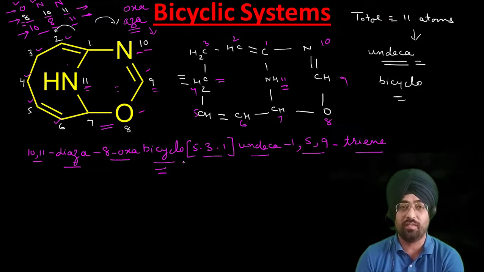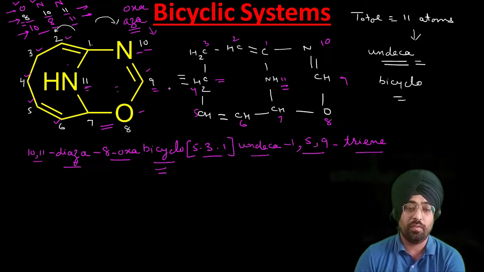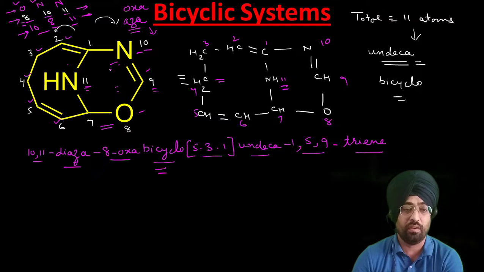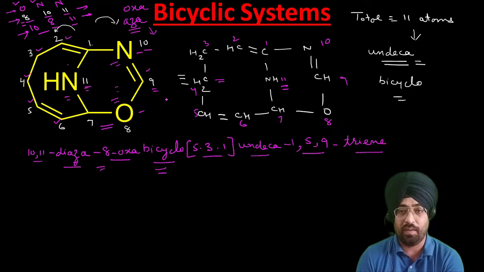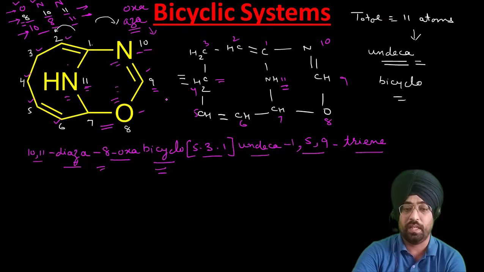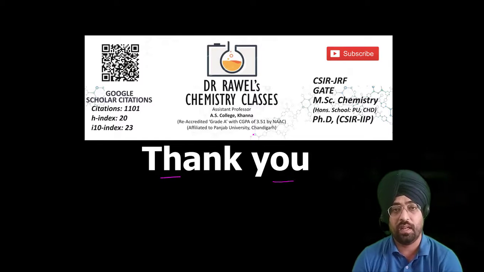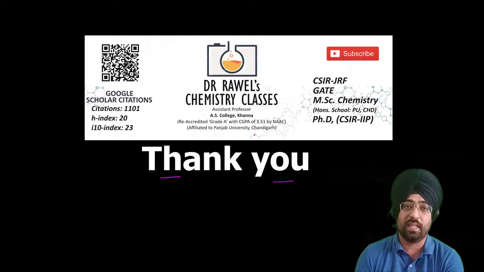You just should be able to understand how to name your bridged hydrocarbons. Then we just have to specify the position of heteroatoms as a prefix with their locant position. So it is a type of replacement nomenclature. So that was all for today. Today we discussed the naming for bicyclic bridged heterocyclic compounds and how we have to name them.